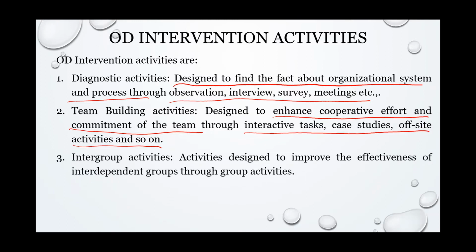Then intergroup activities. Intergroup means interdependent groups, where activities are designed to improve the effectiveness of interdependent groups. Interdependent means one group is always dependent on another group. For example, if you take the finance department and marketing department, these two are interdependent on each other.